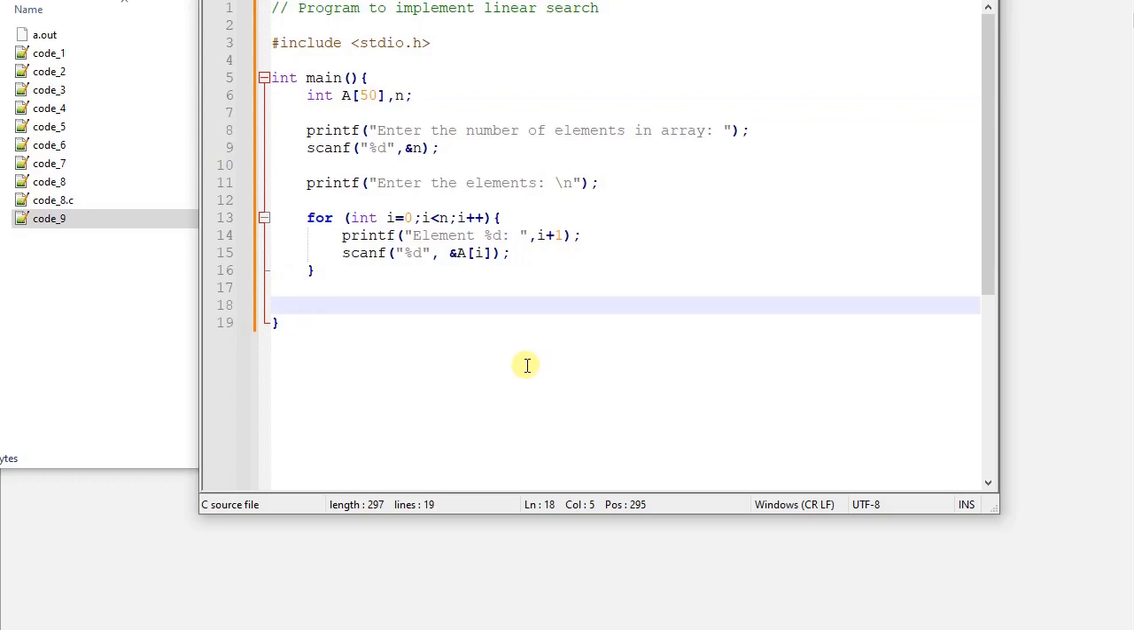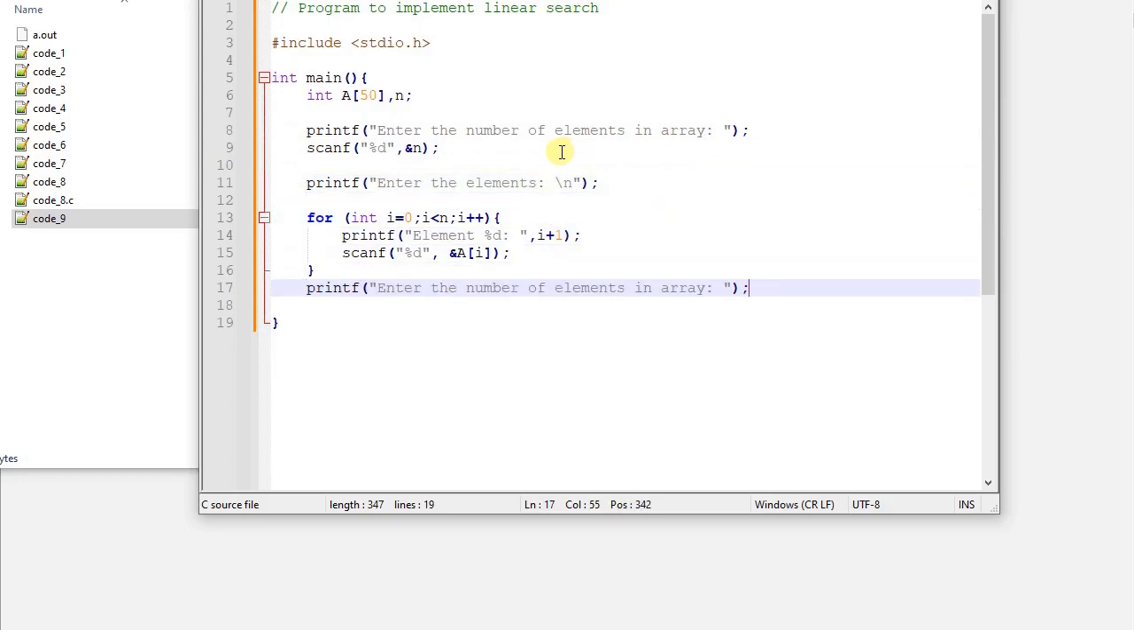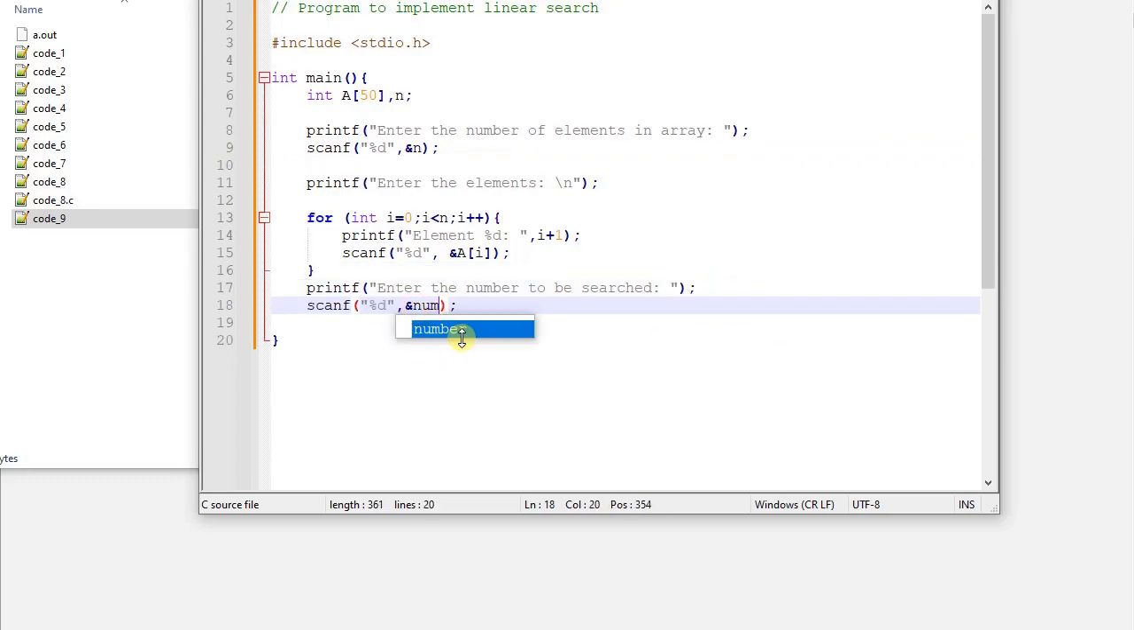So we'll just say printf enter the number to be searched, and here we'll scan for the number. We need another variable over here, so I'll say num, and I have to declare it. Now we get the number that we have to search.